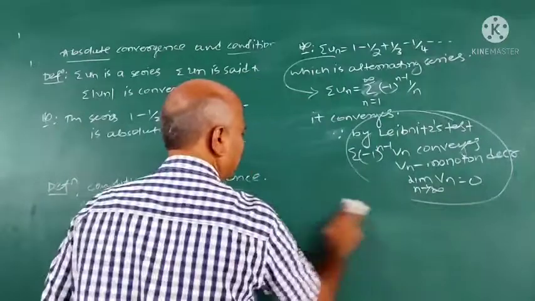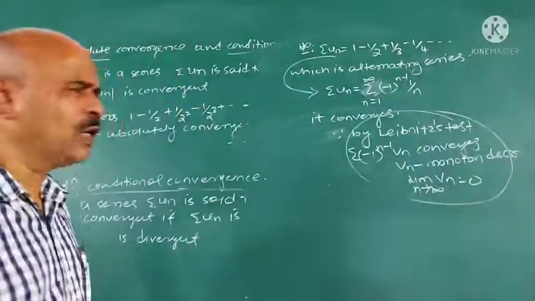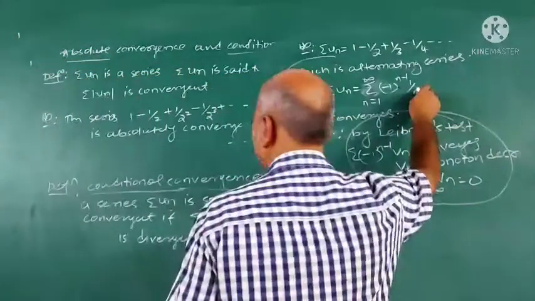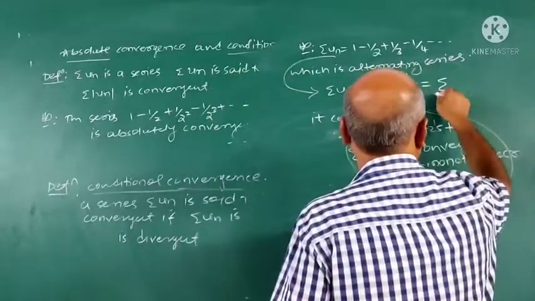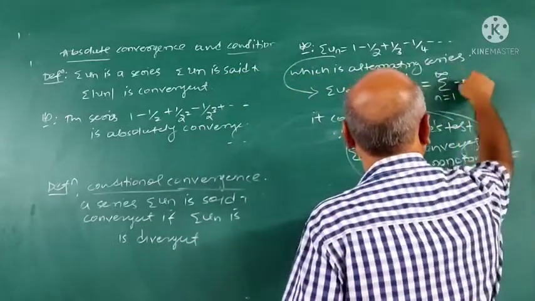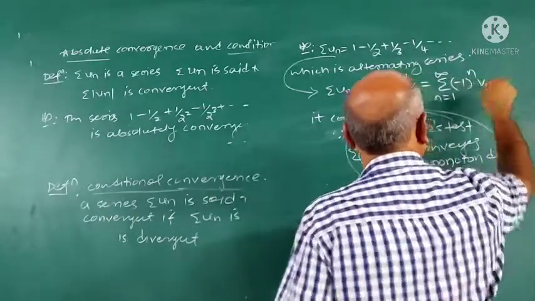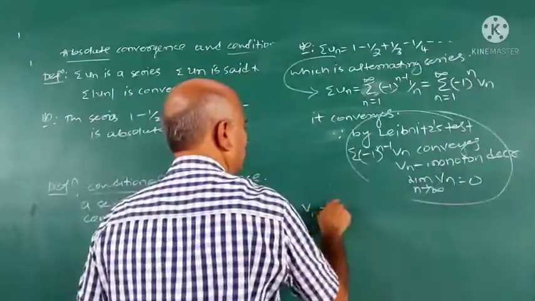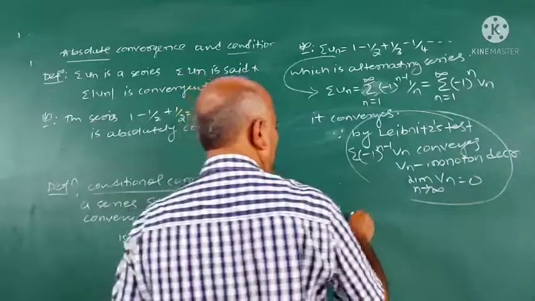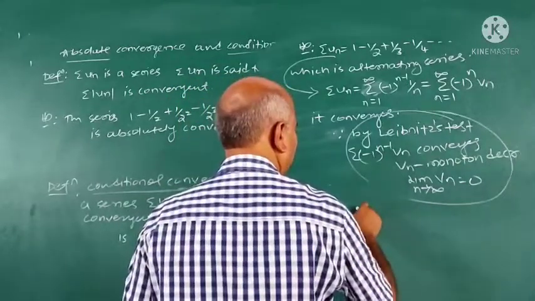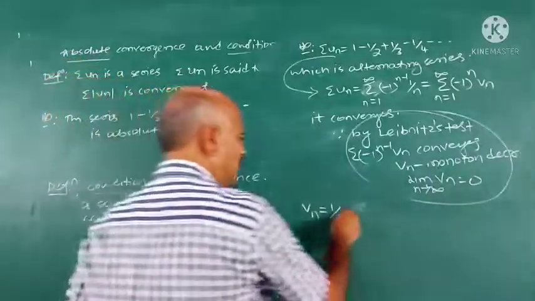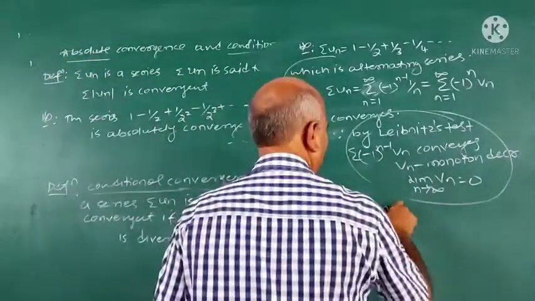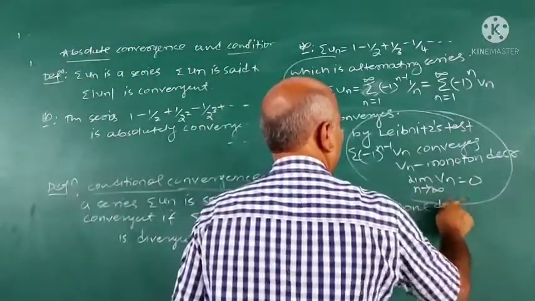Now in this case, it converges because what is Vn here? The series is sigma n equal to 1 to infinity minus 1 raised to n minus 1 Vn. Therefore Vn is 1 upon n, and it is monotonically decreasing.